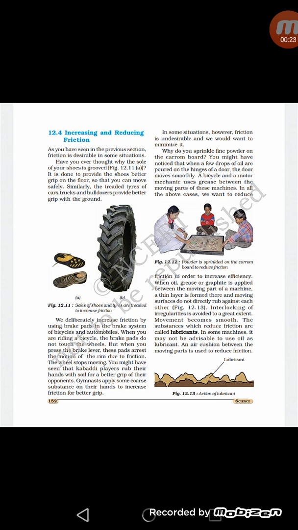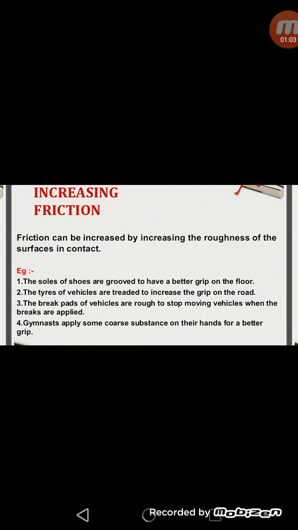As we studied, generally, if we increase the roughness, the friction increases, because due to increase in roughness the number of irregularities increases, and if the number of irregularities increases, the friction also increases due to more interlocking of two surfaces. So in general, we can say by increasing the roughness of any surface we can increase the friction, and by decreasing the roughness of any surface we can decrease the friction. So in today's topic we will study the different methods of increasing or decreasing friction in different conditions.